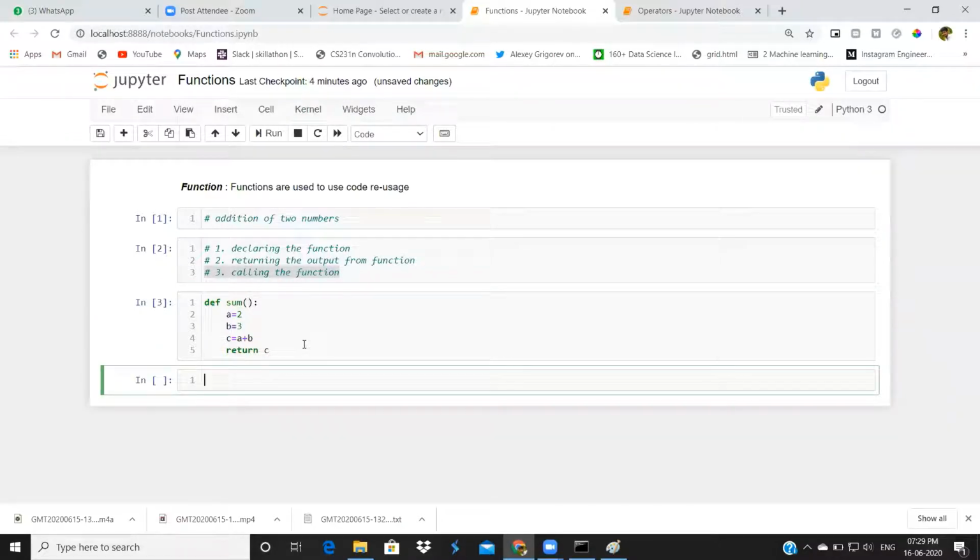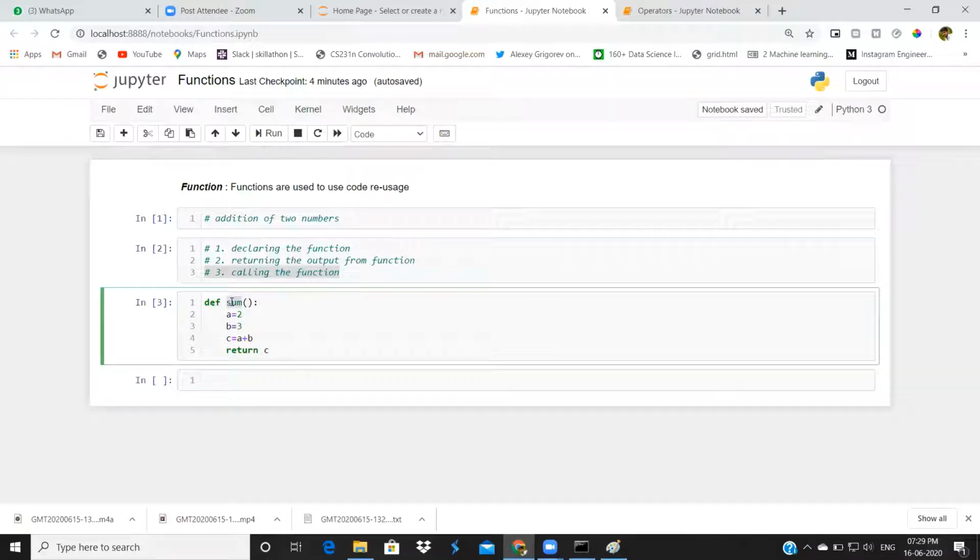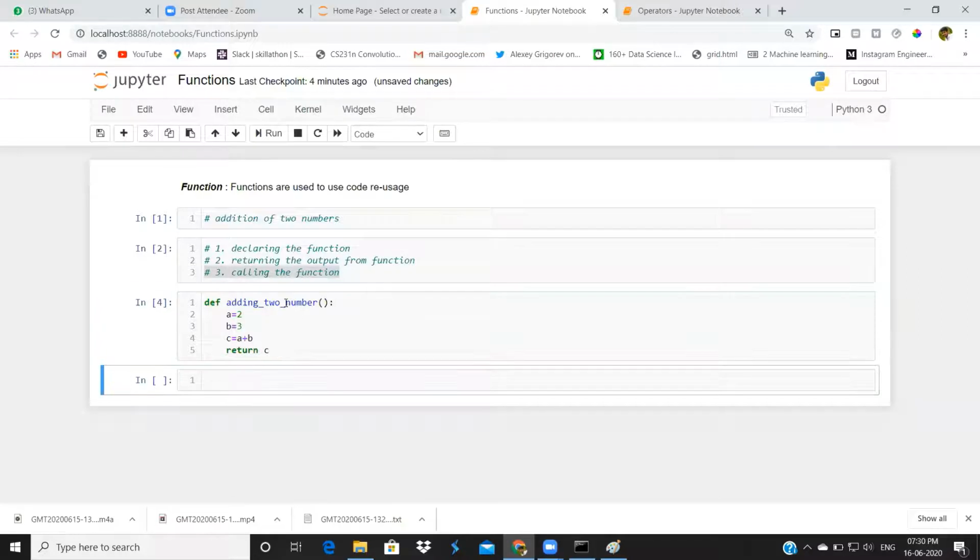You won't get any output after executing this cell. We have to call that function with its name. Here, this is the name, sum. You can take any name, like adding 2 numbers, you can give it like this also. There is no limitation with function names. We will just take a small function name that will be easy to call. Sum is the function name.